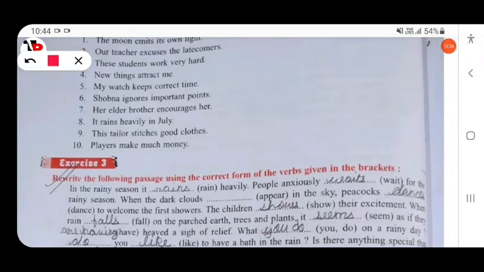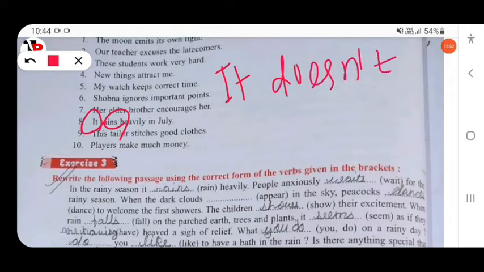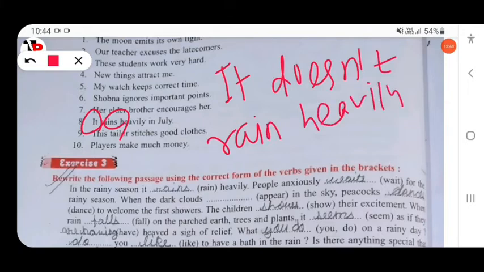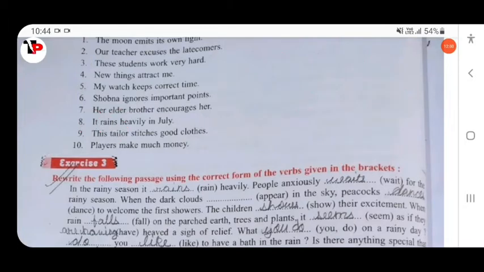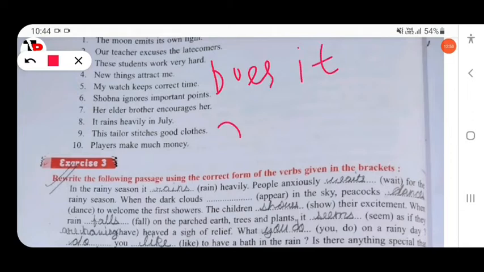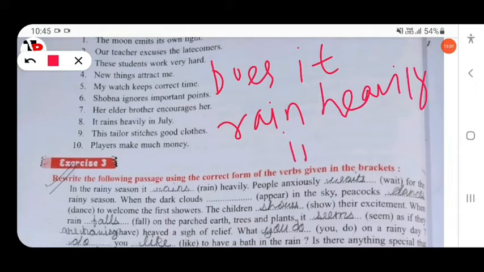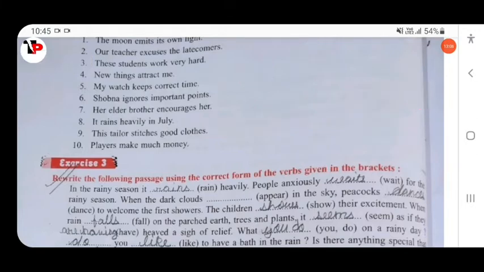Then next, it rains heavily in July. Here the subject is singular and the verb is also singular. It does not rain heavily in July. Then next, yes/no: does it rain heavily in July? Does it rain heavily, not rains, question mark.